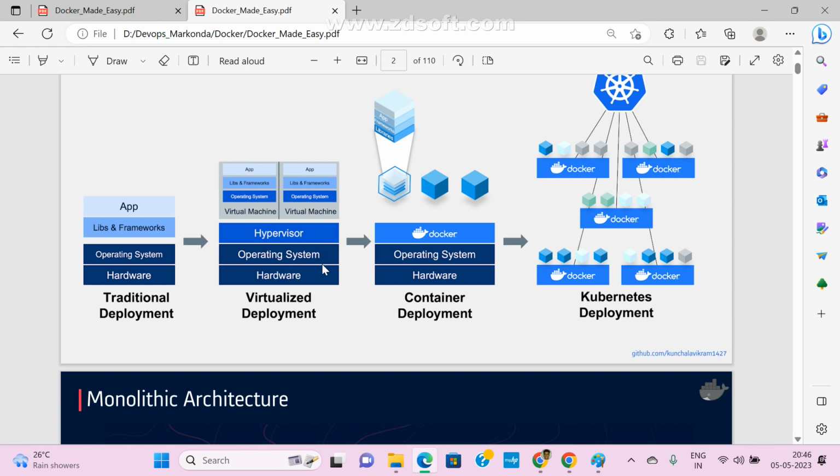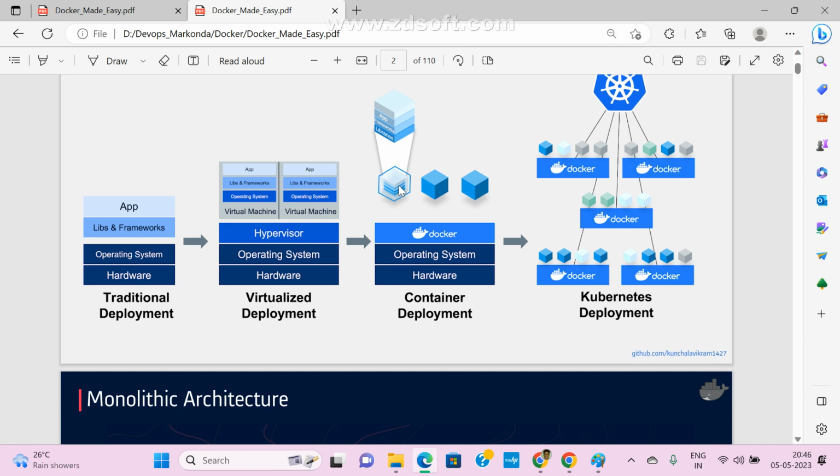To overcome this with containers, there is only one operating system, so no need to install other software. On top of the operating system, we directly install the Docker software, and with the help of Docker we can create multiple containers.